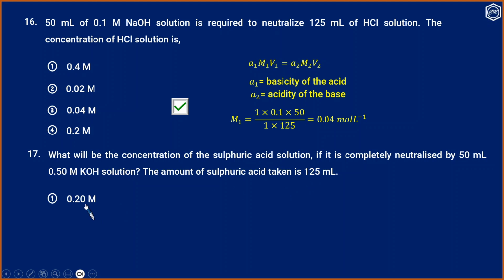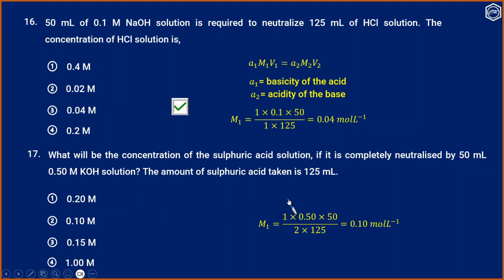Option 1, 0.2 molar; option 2, 0.1 molar; option 3, 0.15 molar; option 4, 1 molar. Again, in this question also we have to calculate the concentration first, and the same equation can be used here. But sulfuric acid basicity is equal to 2.